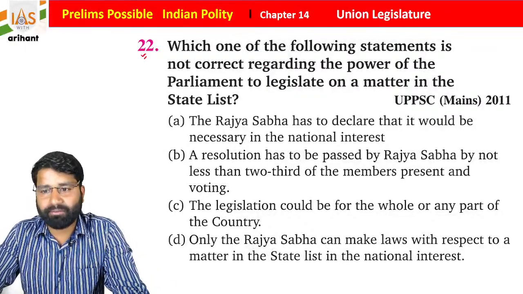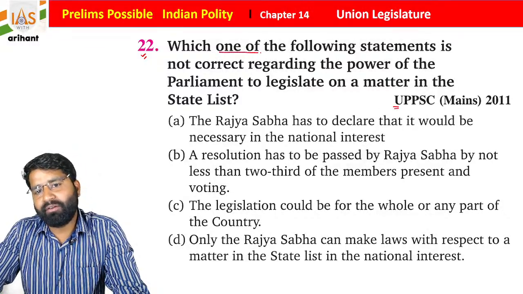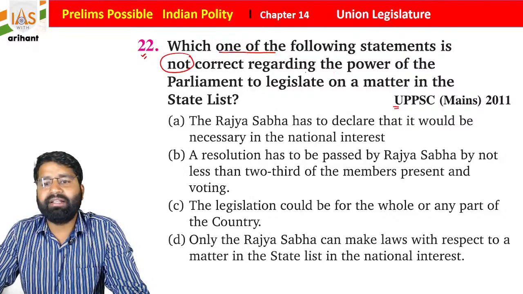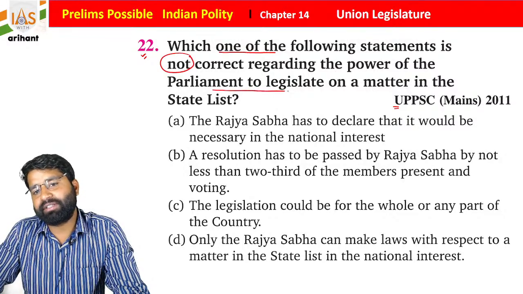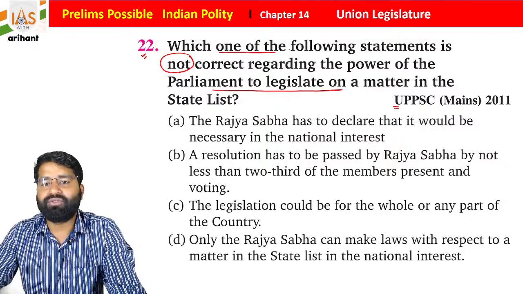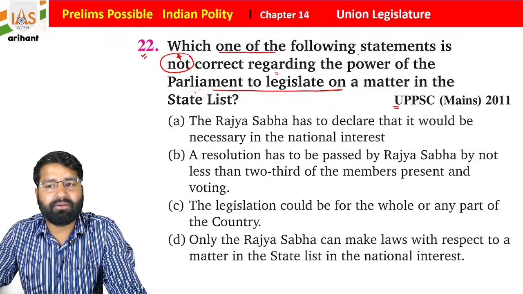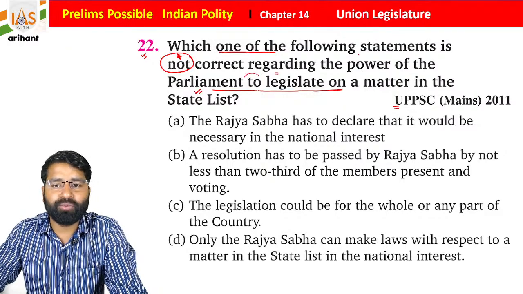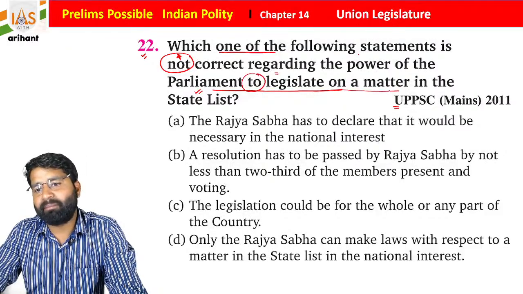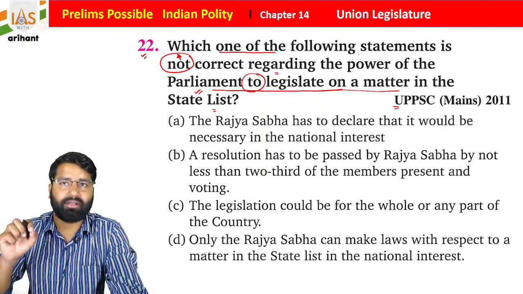Read it carefully. Once again, this was in UPPSC 2011. Which one of the following statements is not correct regarding the power of Parliament to legislate on a matter in the State List? Students, which one of the following statements is not correct regarding the power of Parliament to legislate on a matter in the State List? Not correct, you have to choose.